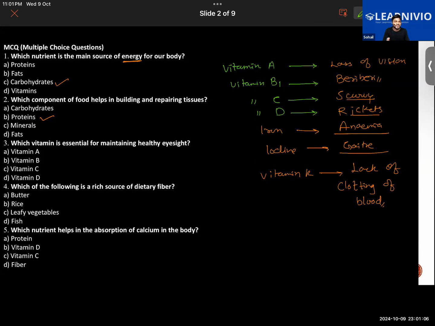So one should consume different kinds of leafy vegetables like kale, broccoli and kiwi. They are good sources of vitamin K. Next question.